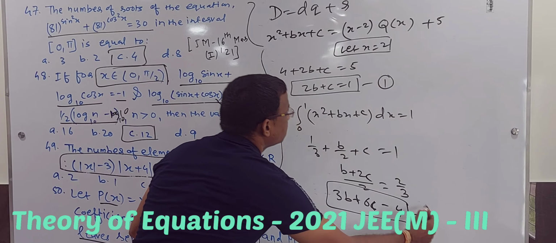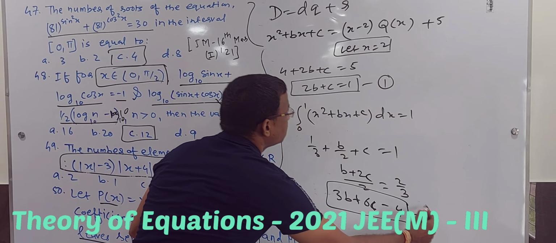When you solve that, you will get b is equal to 2 by 9, because 6c minus 6c gets cancelled. 12b minus 3b is 9b and 6 minus 4 is 2. So 9b is equal to 2, b is equal to 2 by 9. So 4 by 9, 5 by 9, c will be 5 by 9. That's it. b is equal to 2 by 9, c is equal to 5 by 9.